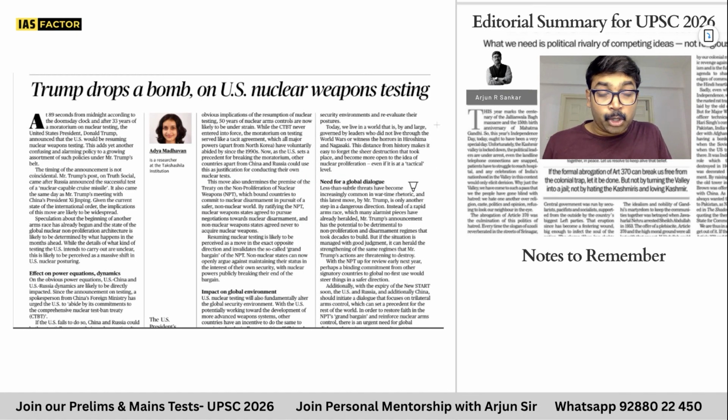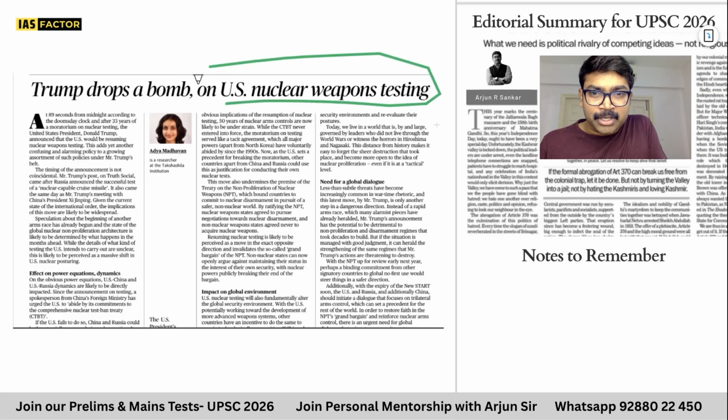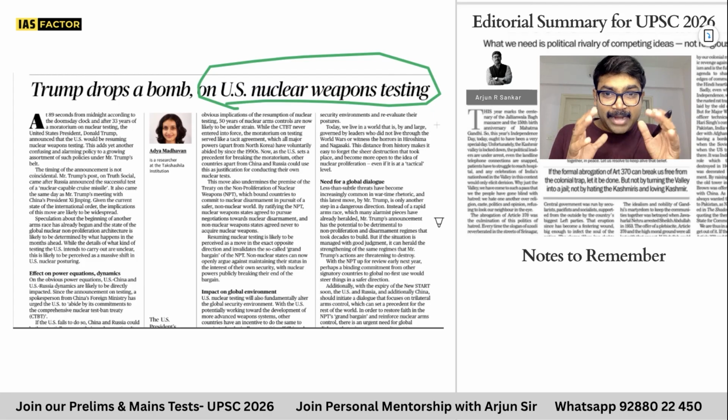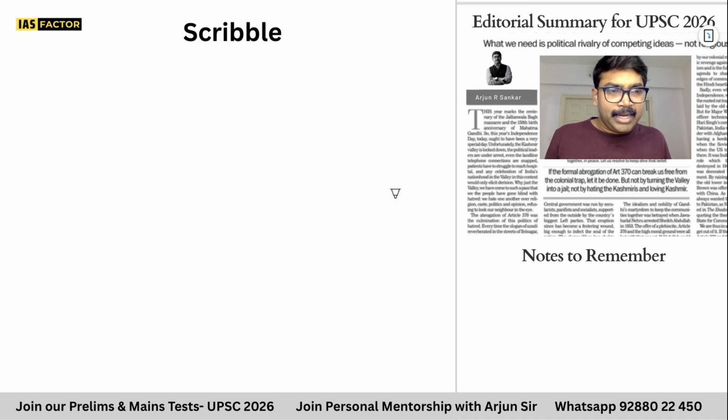Trump drops a bomb on US nuclear weapons testing. So, this is a small idea that has now come out. So, that gives us a larger idea. What is this editorial talking about? So, I'll quickly tell you what this editorial is all about, and most probably I'll give you an idea of why this editorial is important. And okay, let's quickly move.